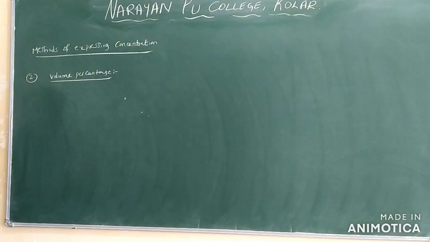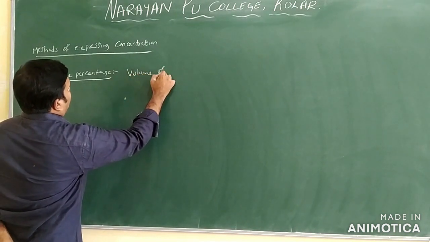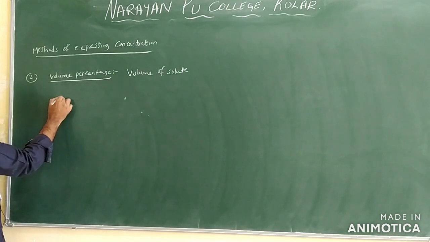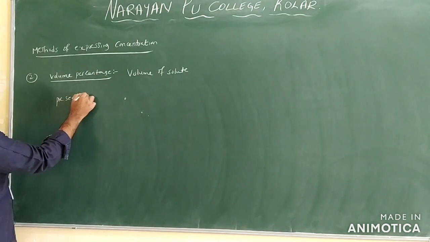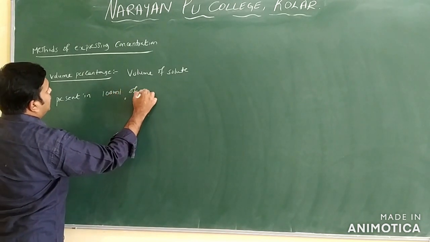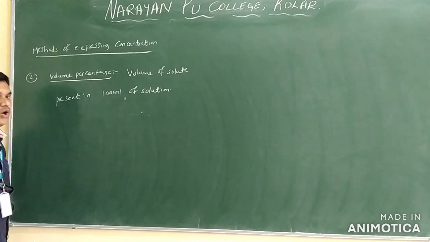So the next concentration term we have is volume percentage. What does volume percentage mean? Volume of solute present in 100 ml of the solution. Volume of solute present in 100 ml of solution is called volume percentage.